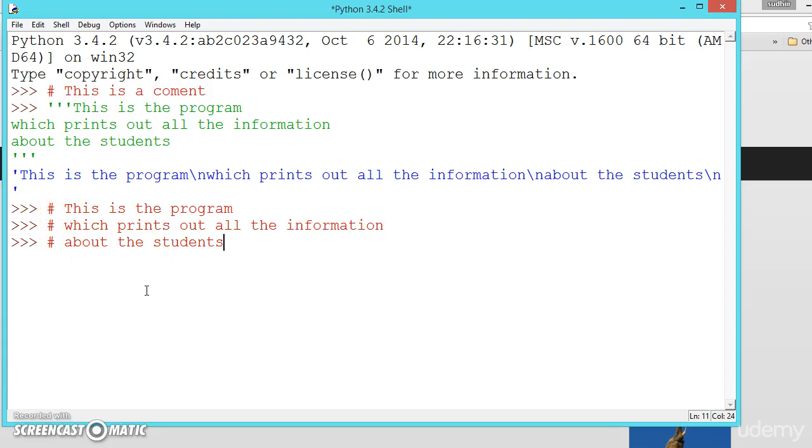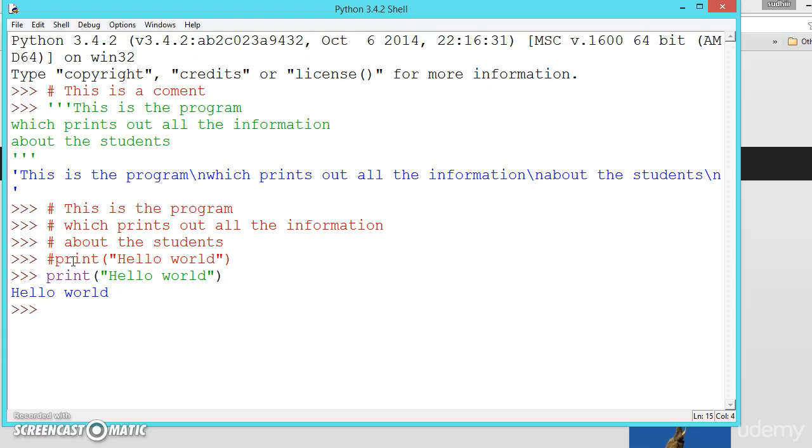So now let us see writing something useful, like print, and inside we'll write hello world. This doesn't give any result. It is treated as a comment because we have used the pound. And if you use print hello world without the pound, this will get executed. That is the difference with the comment. Commenting is a good practice. Always comment before you write any useful code.